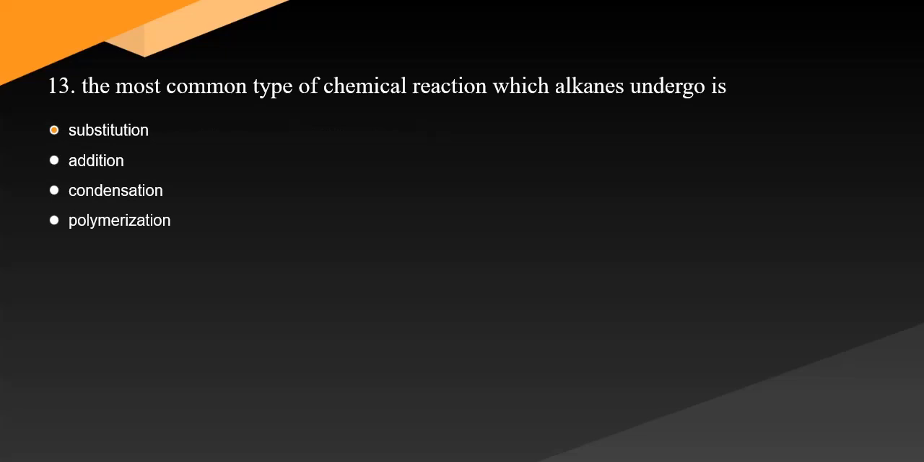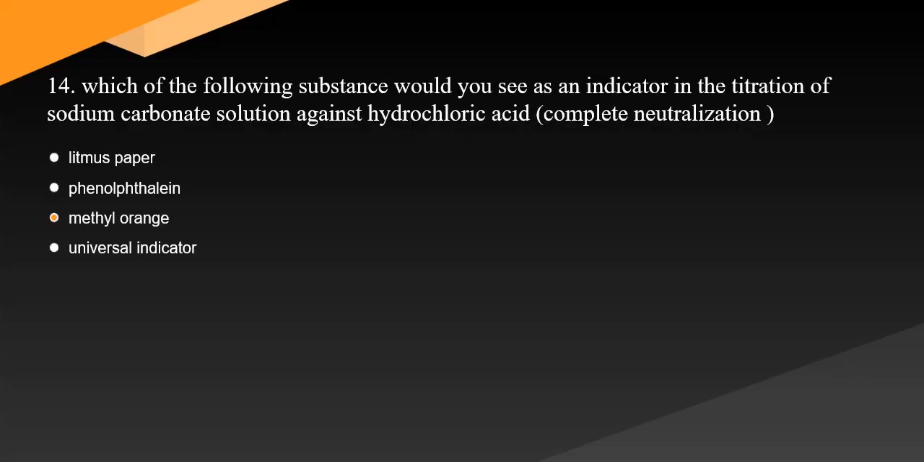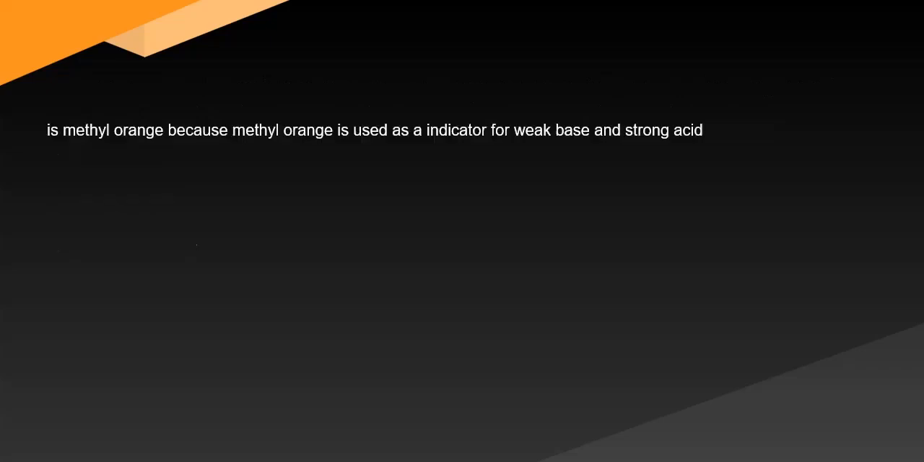13. The most common type of chemical reaction which alkanes undergo is. Question 13. Answer is substitution. This is the main reaction alkanes undergo because they are saturated hydrocarbons. 14. Which of the following substance would you see as an indicator in the titration of sodium carbonate solution against hydrochloric acid? Complete neutralization. Question 14. Answer is methyl orange because methyl orange is used as an indicator for weak base and strong acid.